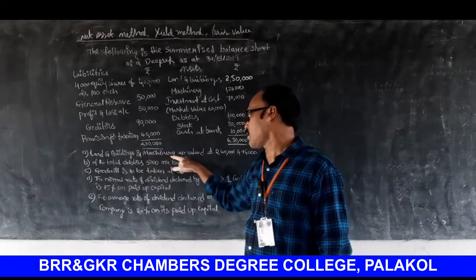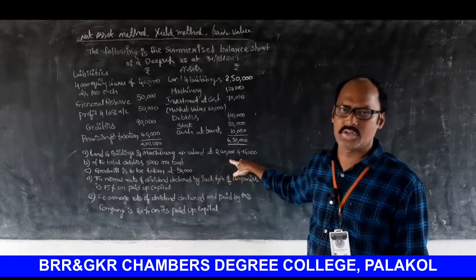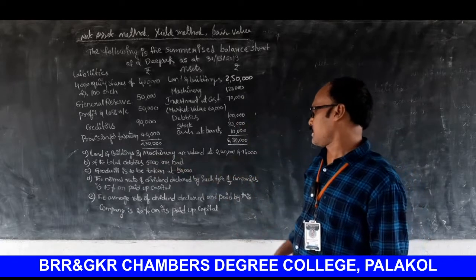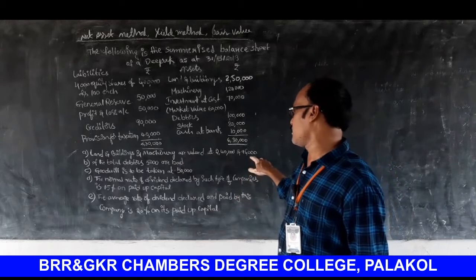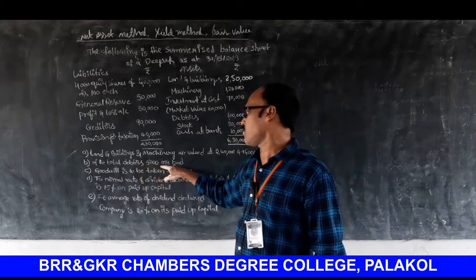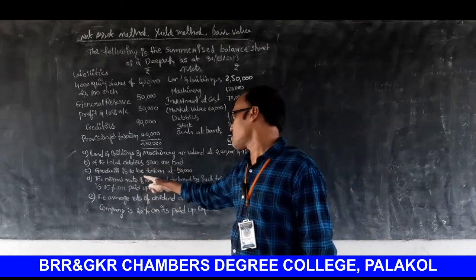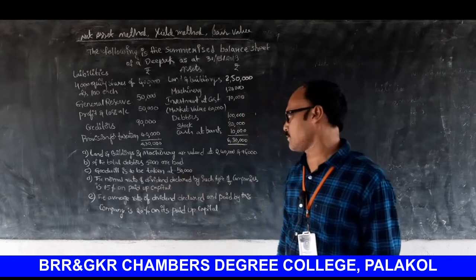Land and buildings are valued at rupees 2,40,000. This is the revalued amount. Machinery 95,000. Of the total debtors, 5,000 rupees are bad. Goodwill is to be taken at 50,000.